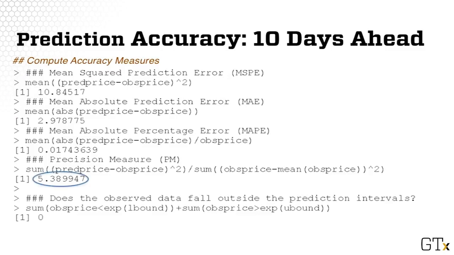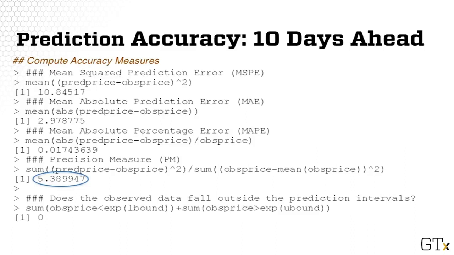The precision measure is 5.38, which means that the proportion between the variability in the prediction and the variability in the new data is 5.38. That is, the variability in the prediction is significantly larger than the variability in the data. The closer this is to 0, the better the prediction is.